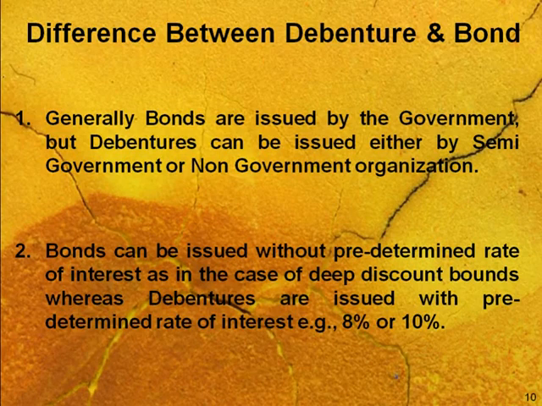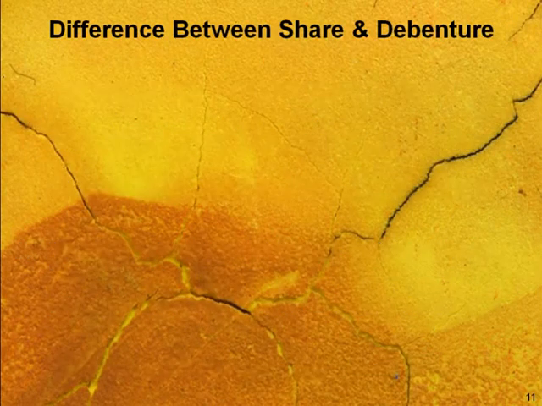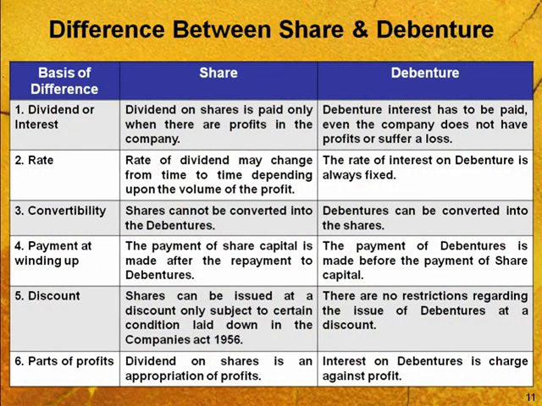Now, what are the differences between shares and debentures? These are the differences we will take in study, six points. First is dividend or interest. Shares are known as share capital, and debentures are known as loan capital. Dividend on shares is paid only when there are profits in the company, but debenture interest has to be paid even if the company does not have profits or is suffering from loss. I mean, this is the major difference.